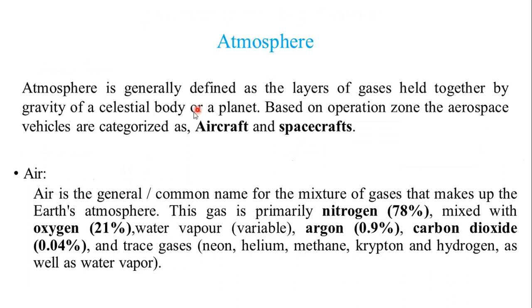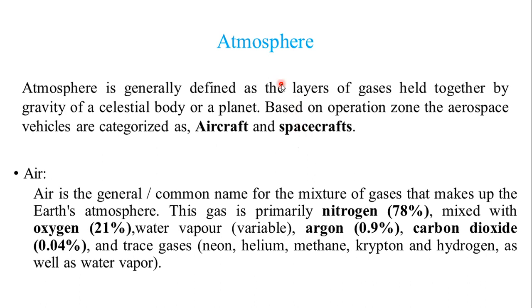Getting to know about atmosphere, let's know what is atmosphere. Atmosphere can be defined as the layers of gases which are held together by gravity of celestial body or a planet. Specifically, we are mentioning the Earth over here. It plays a major role in deciding the category of the aerospace vehicle. As we know, if the aerospace vehicle operates within the atmosphere, it is known as aircraft, and the aerospace vehicle which operates beyond the atmosphere is known as spacecraft.